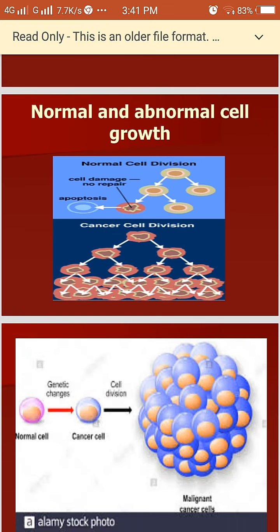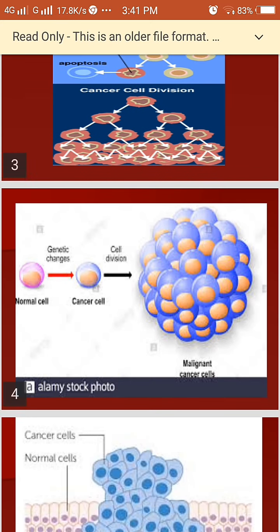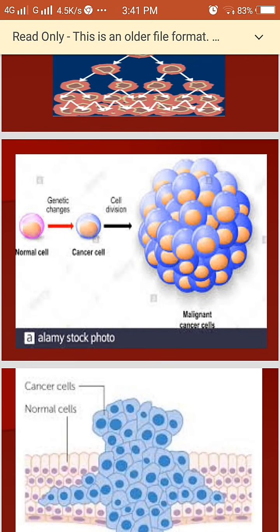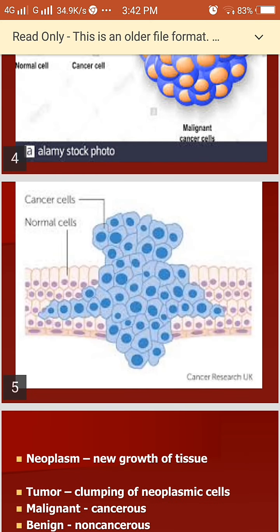In this image, we can clearly understand the normal and abnormal cell growth. Normal cell division occurs naturally. At the same time, cancer cell division grows abnormally. Here, these normal cells are affected by some genetic changes, and they form cancer cells. After that, with very fast cell division and cell growth, they appear as malignant or cancer cells. The normal cells are doing their duty in the actual way. At the same time, these cancer cells are growing very fast.